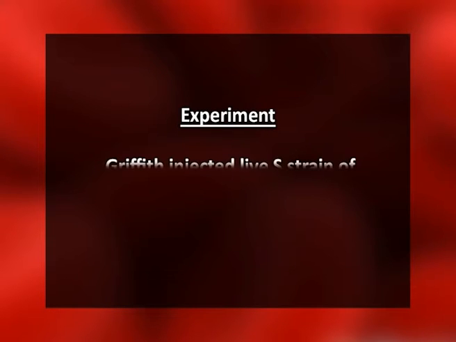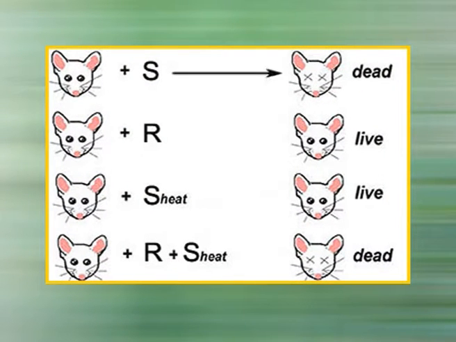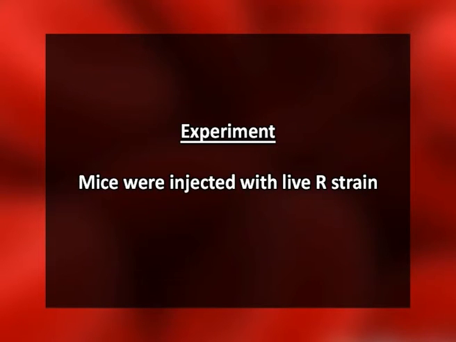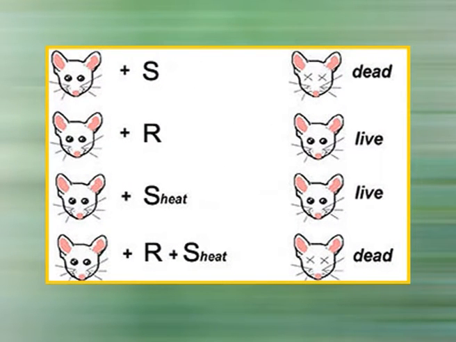Experiment number 1. Griffith injected live S strain of Streptococcus pneumoniae into mice. Result: mice died of pneumonia. Conclusion: encapsulated strain was pathogenic. Experiment number 2. Mice were injected with live R strain. Results: mice survived and were healthy. Conclusion: the bacterial strain lacking the polysaccharide coat was non-pathogenic.